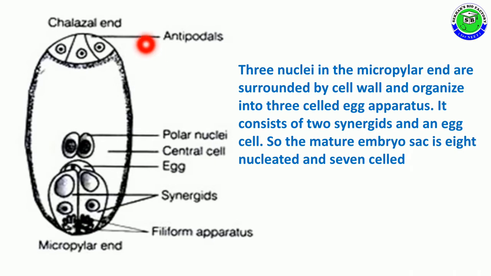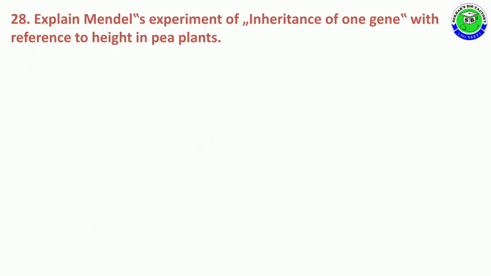So you should draw this diagram, and in this diagram you should mention chalazal end, antipodals, polar nuclei, central cell, egg cell, synergids, filiform apparatus along with micropylar end. So these are the labelings for this diagram.